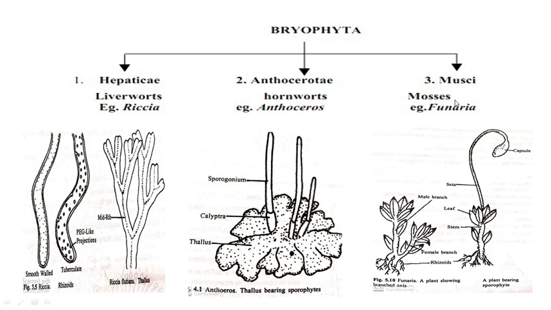Then the last class is Musci, which is nothing but the mosses. See students, in this diagram there is a tiny plant having multicellular rhizoids, a stem-like axis, and on that axis there are small, tiny leaf-like appendages, spirally arranged. This is the gametophyte. After fertilization the zygote is produced, it undergoes germination, and in that place there is a formation of the sporophyte.